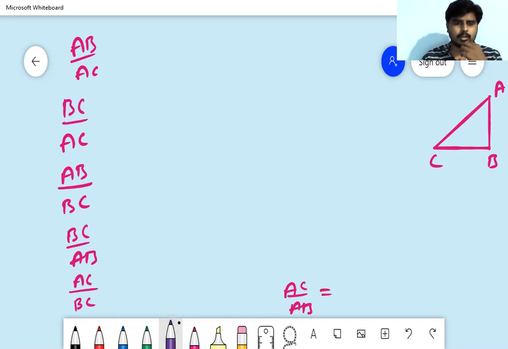What is the ratio name here with respect to C?